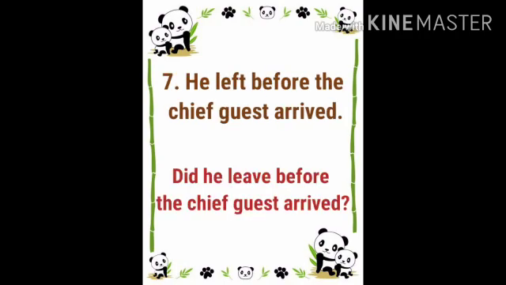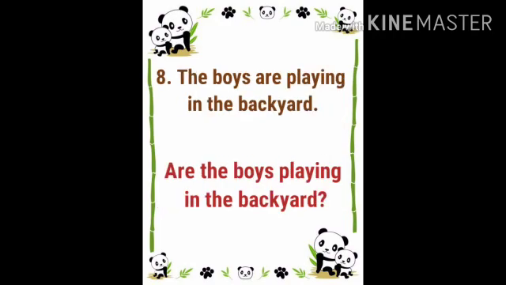Seventh. He left before the chief guest arrived. Here, can you see any helping verb? No. Left is in past tense, so we are using did. Did he leave before the chief guest arrived? Eighth. The boys are playing in the backyard.